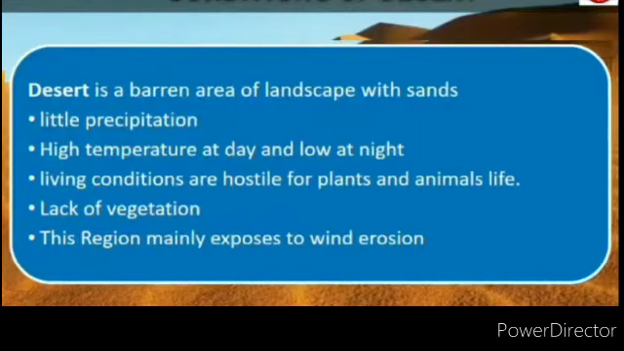Desert is a barren area of landscape with sands, which has little precipitation. High temperature at day and low at night. Living conditions are hostile for plants and animals' life. Lack of vegetation. This region is mainly exposed to wind erosion.